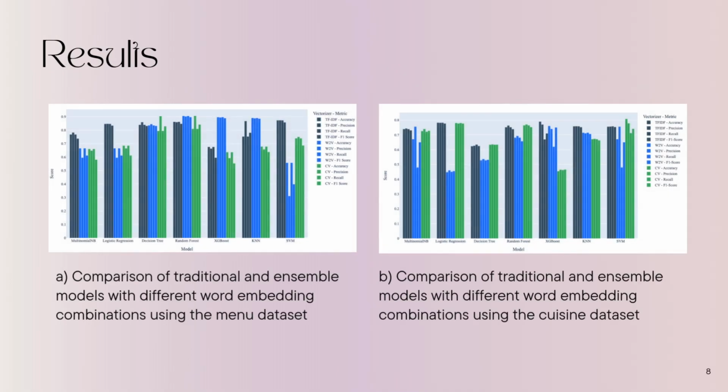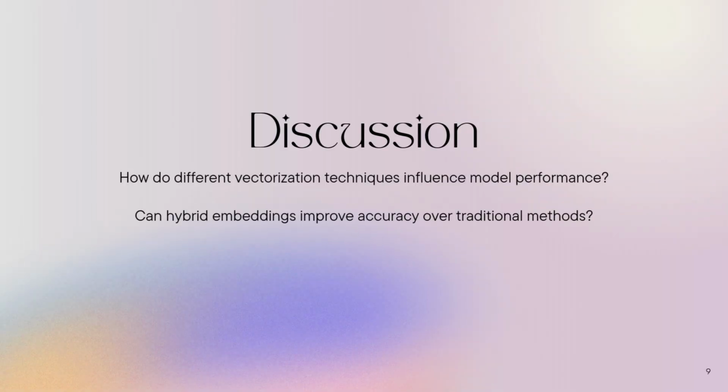multi-class cuisine classification. The graphs illustrate a comparison of traditional and ensemble models using various word embedding combinations to analyze two datasets: historical menu data, Figure A, and the cuisine dataset, Figure B. The goal is to evaluate model performance and the impact of different word embeddings on multi-class classification tasks. And that leads us to our discussion.